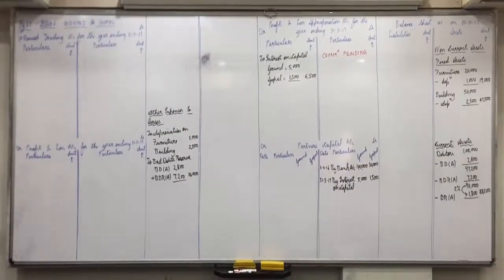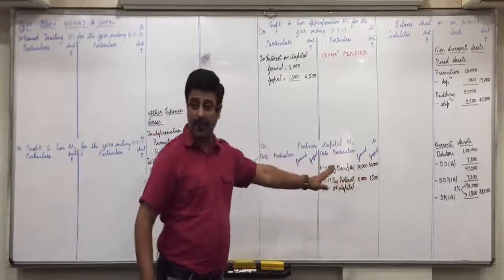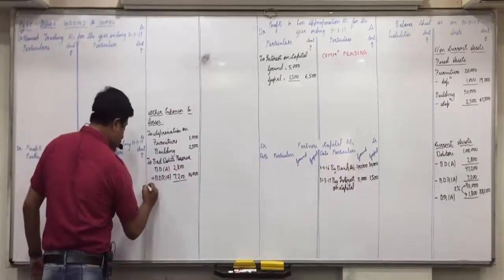Yes, so any confusion with backdate reserve? Now discount reserve is also given in the adjustment. So we have to make the table of discount reserve also. Write down the table of discount reserve.